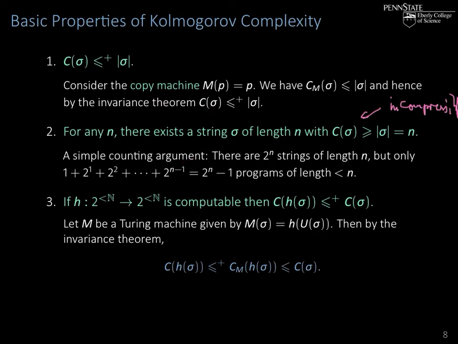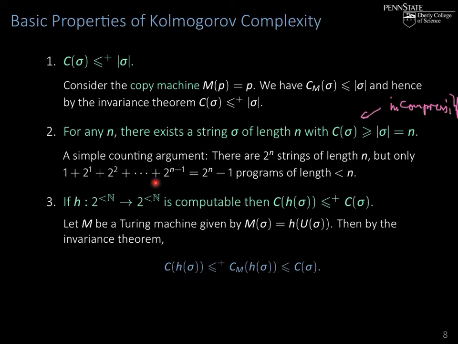How many strings of length n are there? Well, we have binary strings, so it's 2 to the n many. But in order to have a complexity of strictly less than length n, the length of sigma, you need a program to witness that. How many programs of length less than n are there? Well, there's one program of length 0, 2 programs of length 1, 4 programs, 2 to the 2, of length 2, and so on, and 2 to the n-1 programs of length n-1.